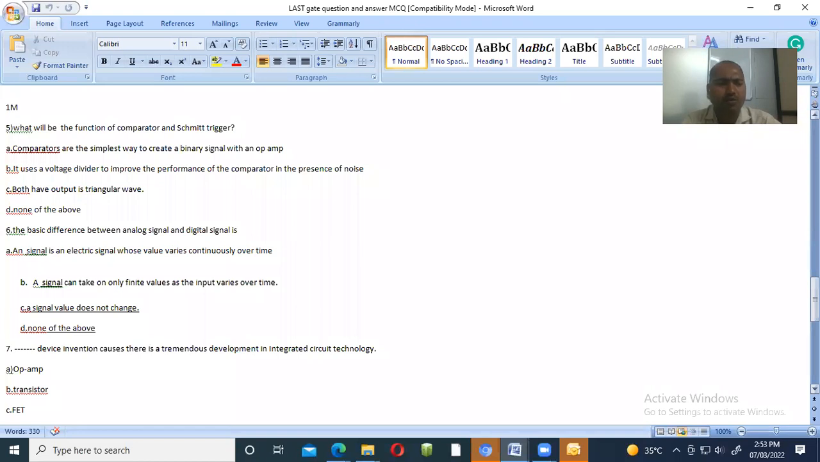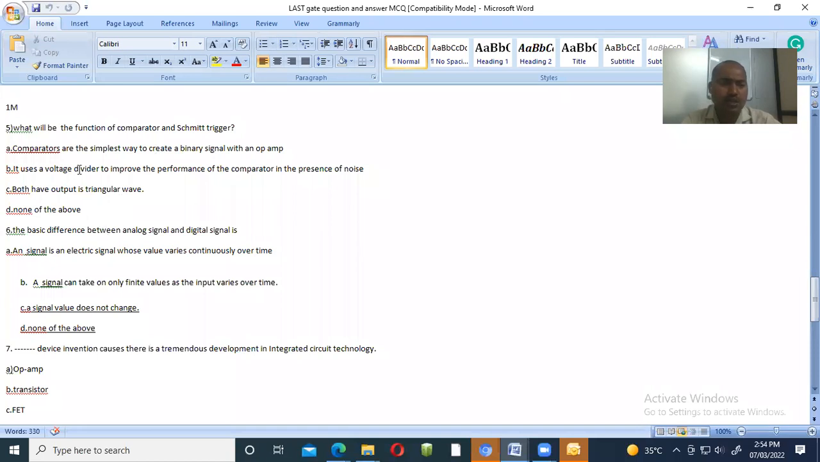Then, both have output in triangular form. This is also not the answer because whatever the output coming from the comparator is a square wave. Then none of the above. So none of the above, or comparators are the simplest way to create a binary signal with an op-amp. These are the only two that should be considered.